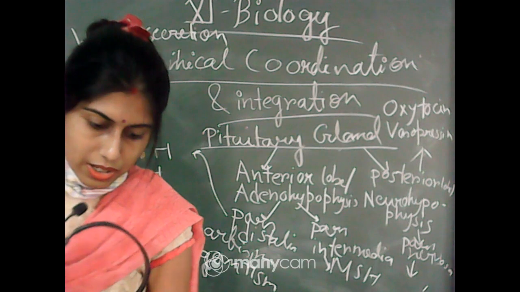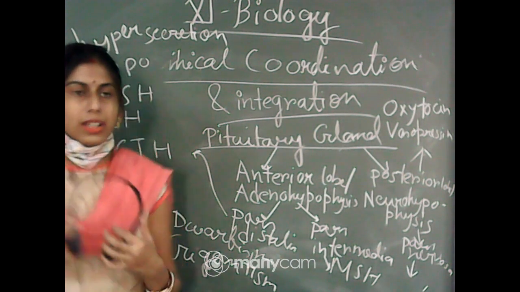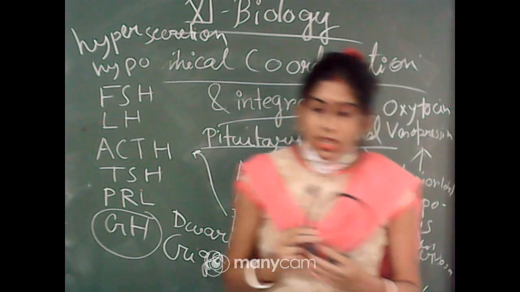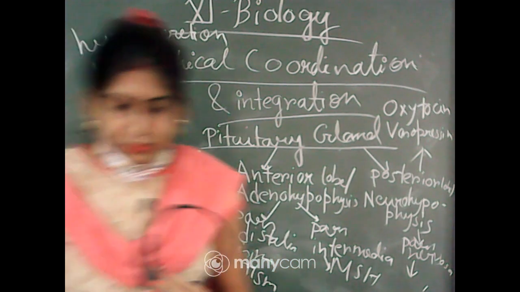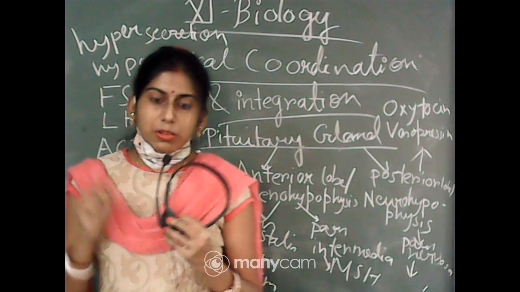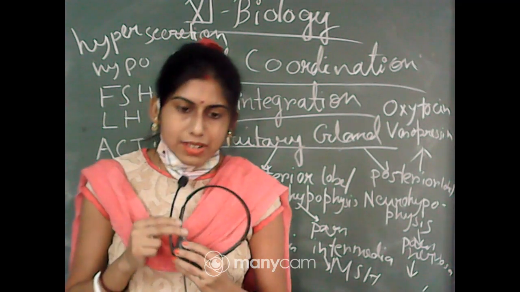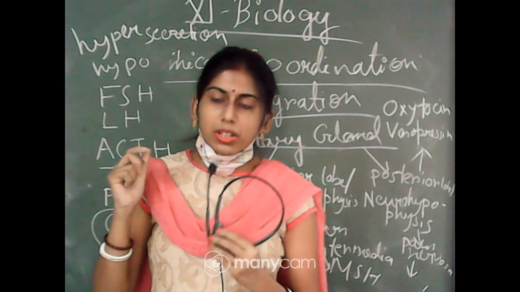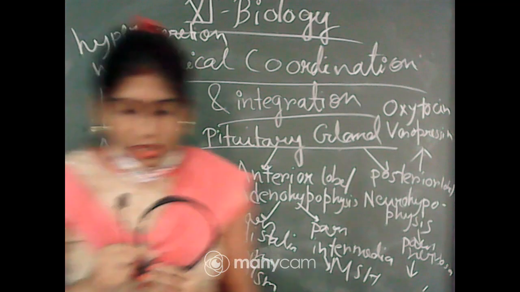You have already read the chapter on the human excretory system. In the kidney you have seen there are different parts, tubules are there. So you can remember the distal convoluted tubule. Vasopressin will act on the distal convoluted tubule, and it will stimulate the reabsorption of water, and it will reduce the loss of water through urine.